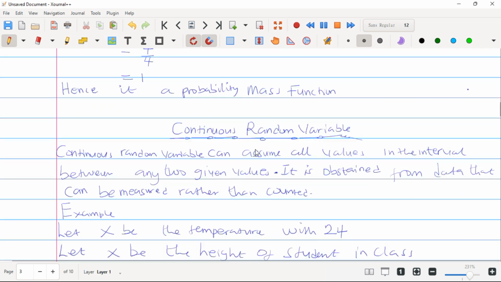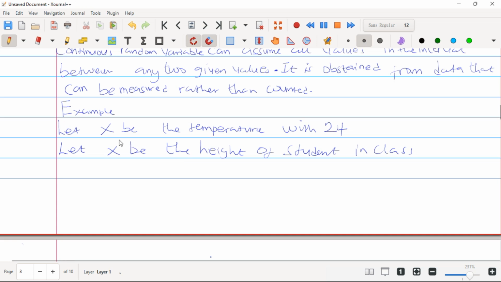And then let's come to the continuous random variable. For a continuous random variable, we learned that it takes all values in the interval between any two points, and it is obtained from data that can be measured rather than counted. So continuous random variables are always in interval form. They are always measured. You cannot count a continuous random variable. For example, let x be the temperature within 24 hours, or let x be the height of students in a class. You see that we cannot count temperature as 1, 2, 3.